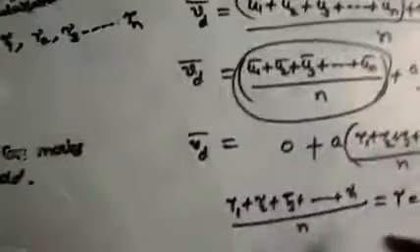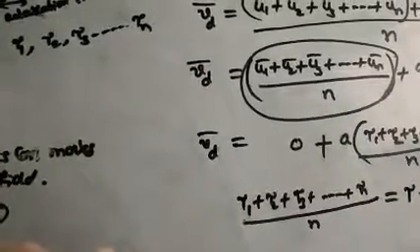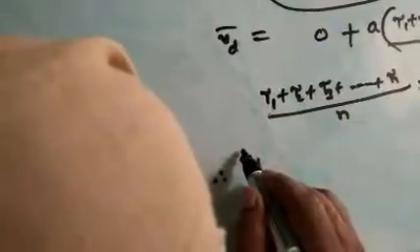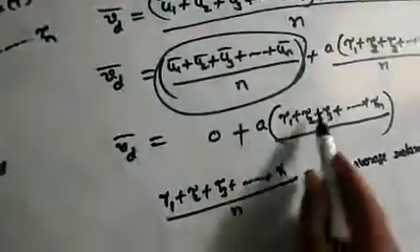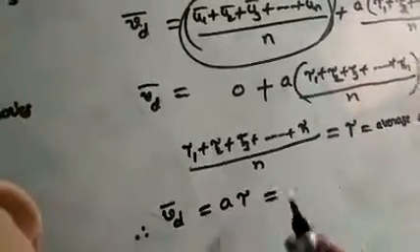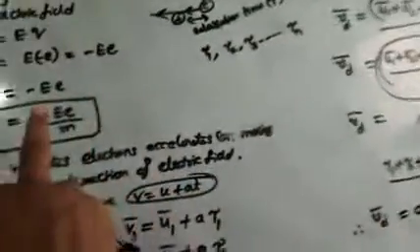Remember, average relaxation time. Therefore, drift velocity Vd bar is equal to a tau, and previously I explained one point, acceleration a is equal to minus